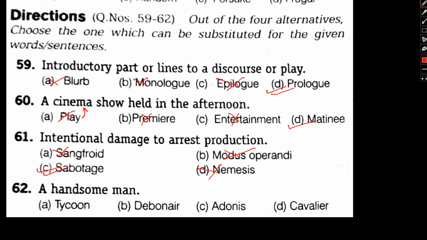last one, if we take a look, a handsome man. So what can be the alternatives for a handsome man? First option is tycoon. Tycoon is generally used to describe a powerful and wealthy businessman of some sort. Say for example, if I say Mukesh Ambani is a business tycoon, that means he's a wealthy man who is associated with business, and he's powerful as far as his wealth is concerned. So tycoon is totally out of context.